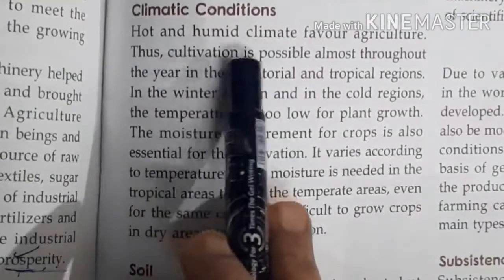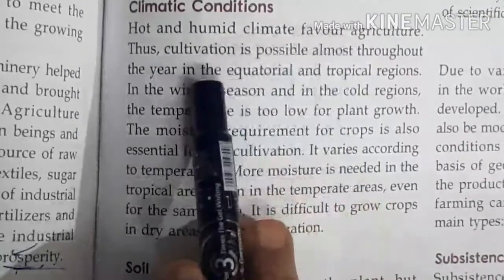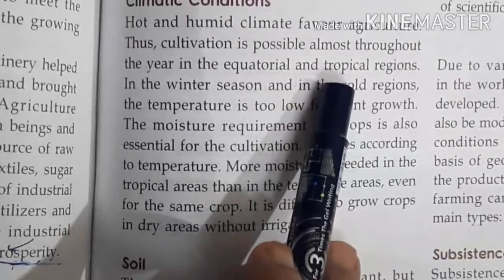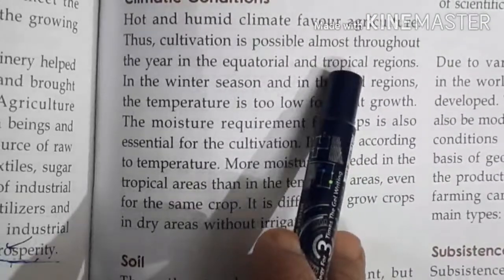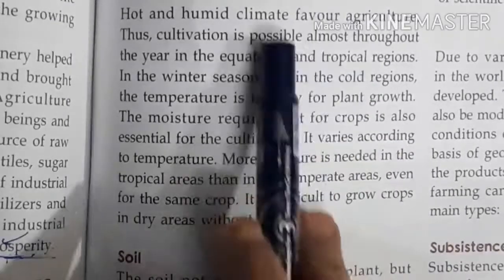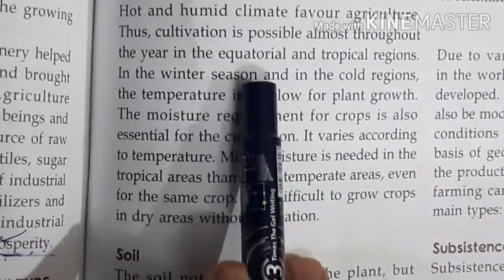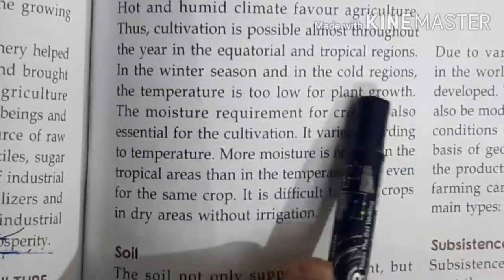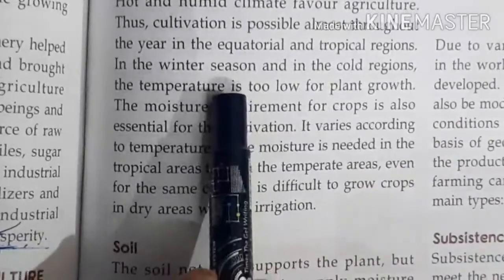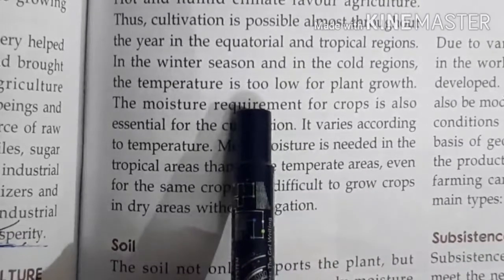Obviously, hot and humid climate favors agriculture. Thus, cultivation is possible almost throughout the year in the equatorial and tropical region. Means in the equatorial or tropical region, agriculture will be done at very large amount. बहुत ज़्यादा amount में होती, because the climate is hot and humid. And in the winter season and in the cold season, the temperature is too low for the plants to grow. And in the winter season, plants will not grow rapidly.